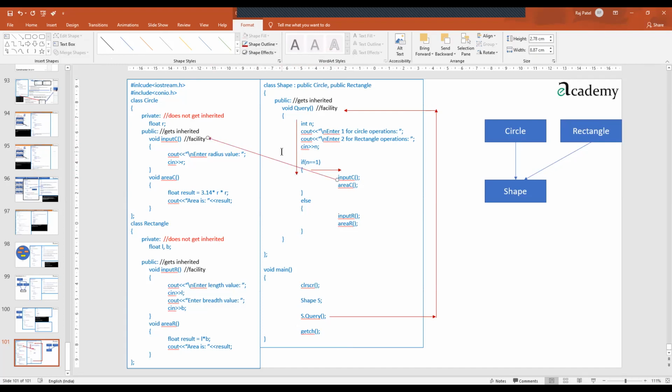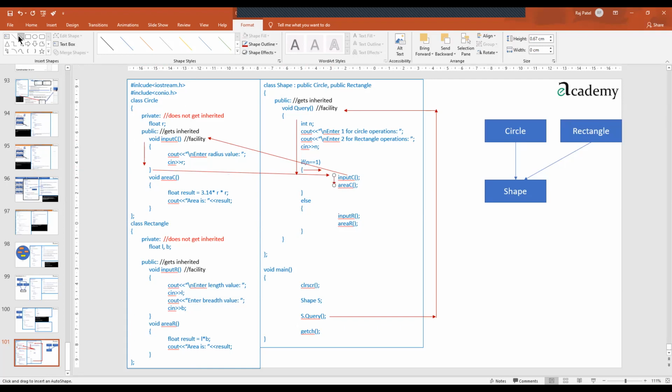From this inputC, the call goes to the input function, which also starts execution, and then control comes back. So from here control comes back to the same place because that execution has completed. And again from here it goes below.